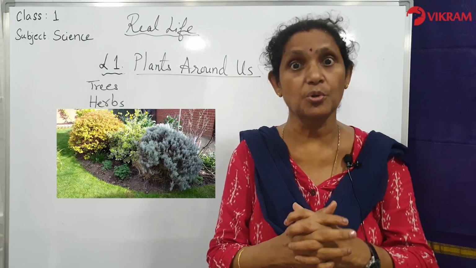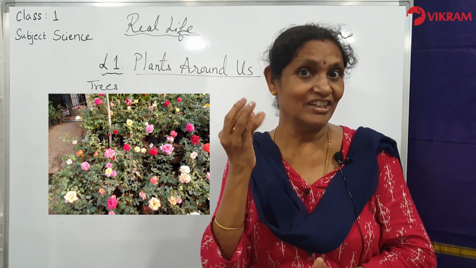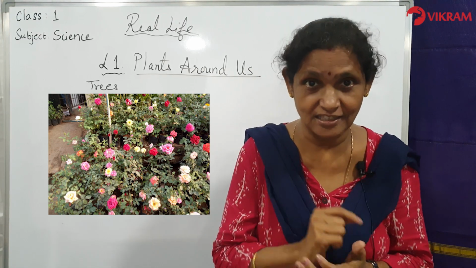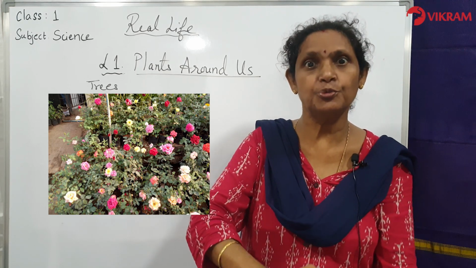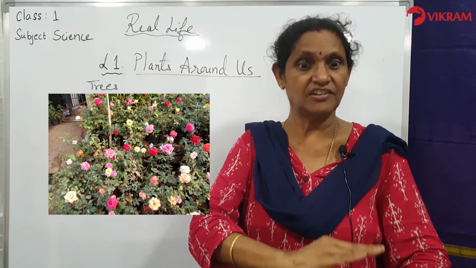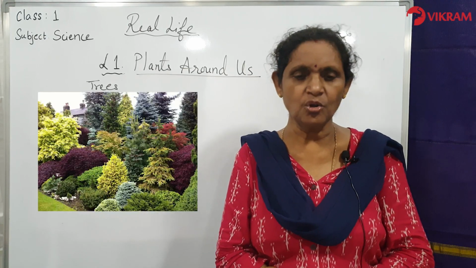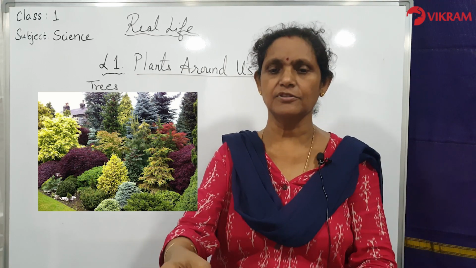So an example is rose tree. Yes, I am very sure you have seen rose plant, lovely red color roses, pink color roses. Yes, a lot of thorns are there. Yes, beautiful, isn't it. So rose plants are at least 2 feet high, up to your waist level you can see. So rose, jasmine, China rose and cotton plants are called shrubs. So these are the examples of the shrubs.